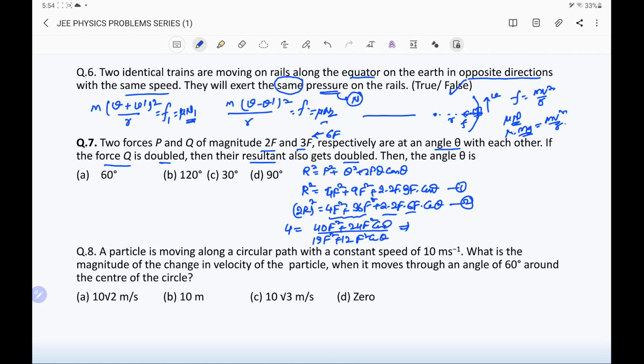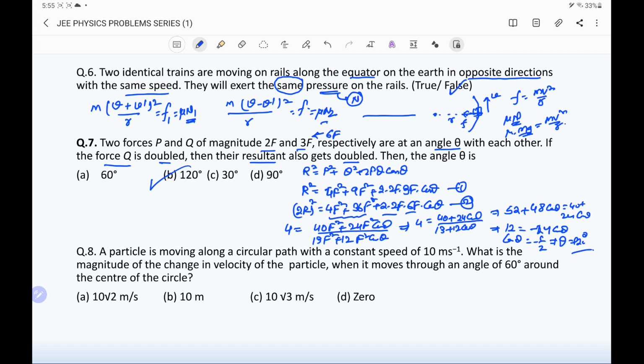This implies that this F square is common and gets cancelled. So 4 is equal to (40 plus 24 cos theta) divided by (13 plus 12 cos theta). Taking the cross multiplication, 52 plus 48 cos theta is equal to 40 plus 24 cos theta. So it will give 12 equal to minus 24 cos theta. Cos theta is equal to minus 1 by 2. That means theta is equal to 120 degree. So option B is the correct option.